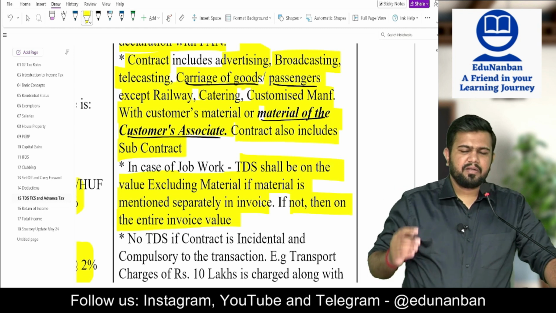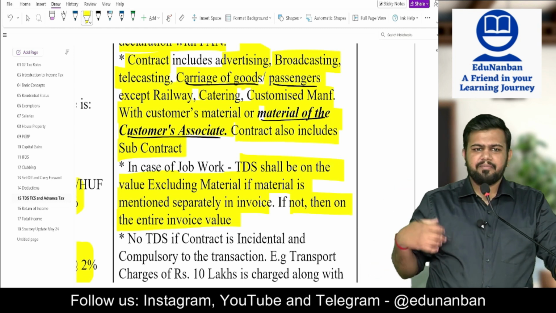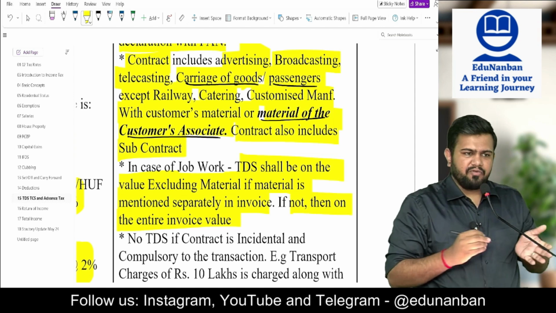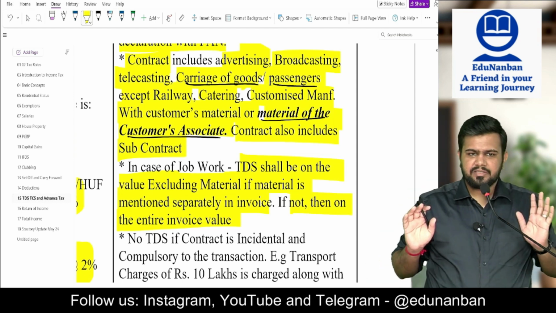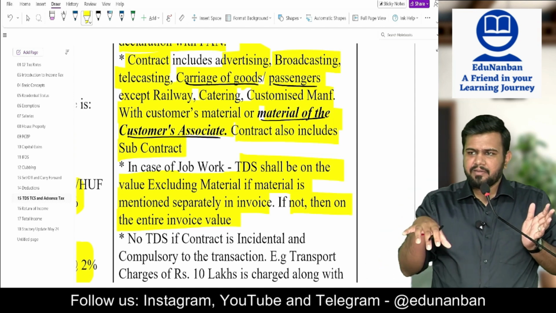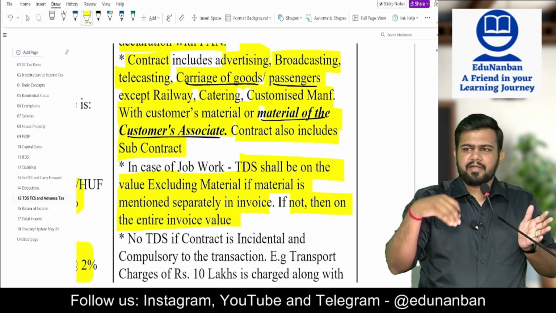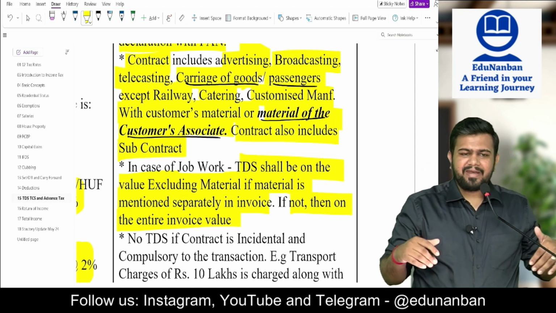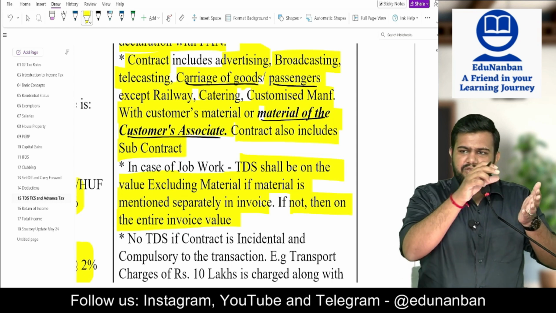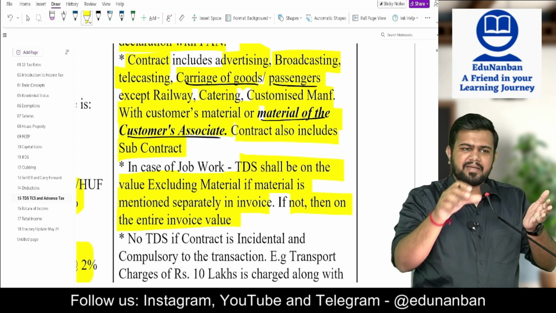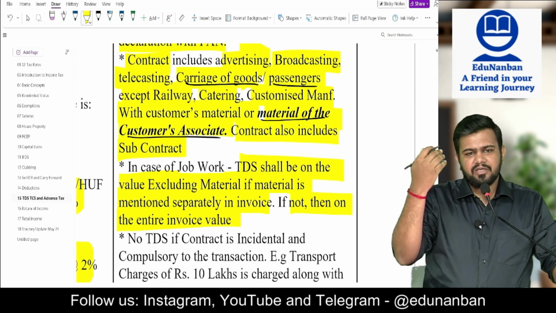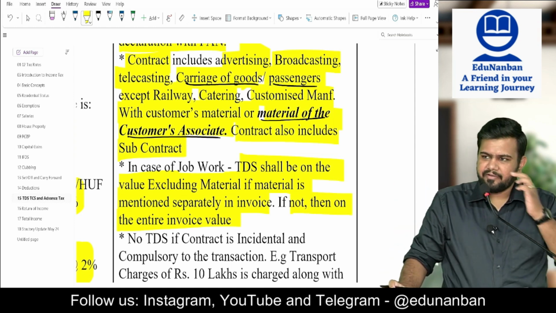For example, you are giving me gold, I am giving you gold jewelry. When I am giving you gold jewelry, my invoice should only contain making charges, and the value of gold should be separate. So on making charges only you should deduct the TDS. You should not deduct TDS on gold. But what if, when I am giving you the invoice, I put jewelry and put the entire jewelry value and give the invoice to you? In such case, you don't have a choice. You have to deduct TDS on the entire jewelry value.